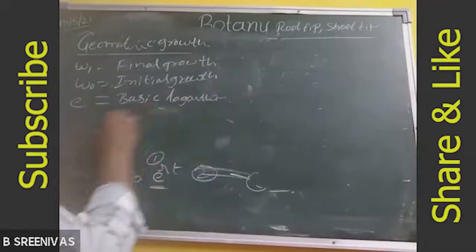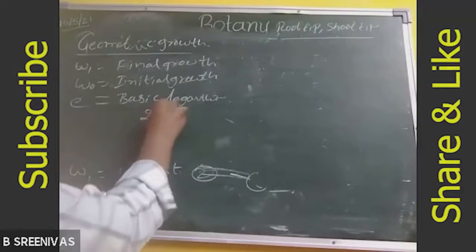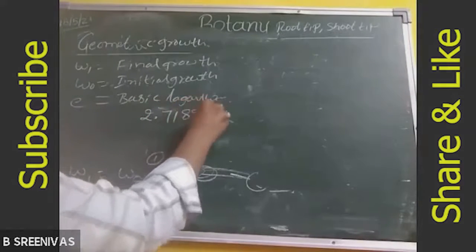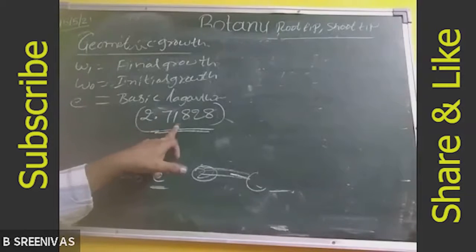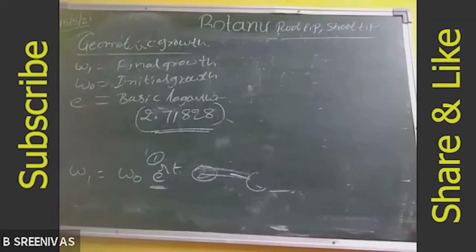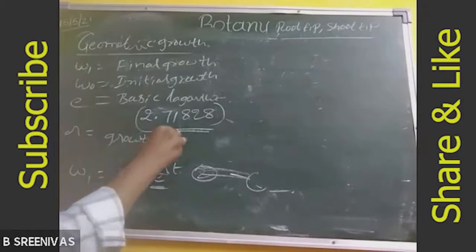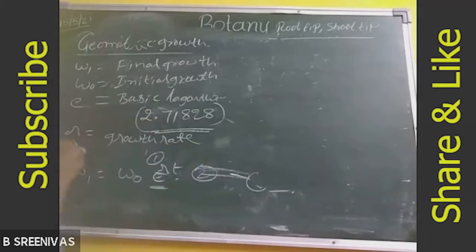Here the value of the base of the natural logarithm, e, is 2.71828. This value is a constant. Next, you know well, r means what? Growth rate. And t means time, unit time. Based on this, we can calculate the geometric growth.